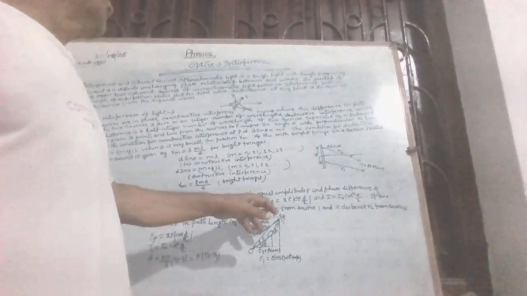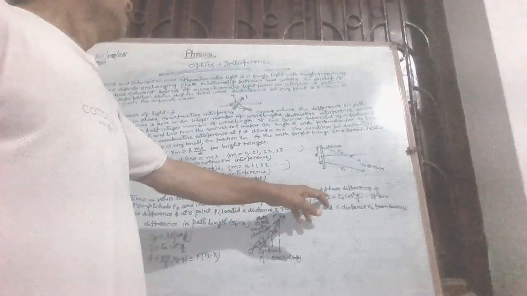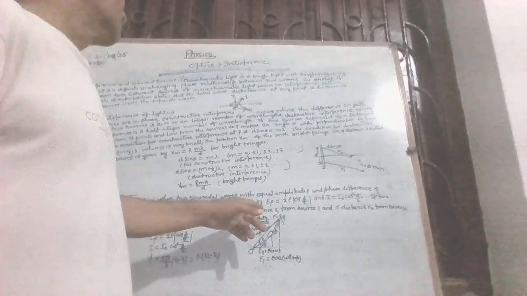Now, intensity in interference patterns. When two sinusoidal waves with equal amplitude E and phase difference phi are superimposed, the resultant amplitude E_P and intensity I are given by E_P = 2E cos(phi/2) and I = I_0 cos^2(phi/2). If two sources emit in phase, the phase difference phi at a point P located a distance R1 from